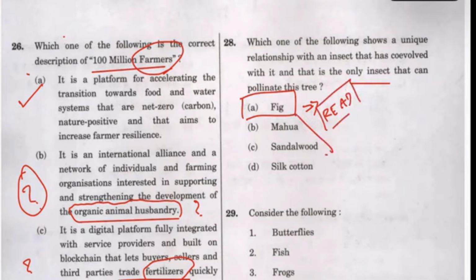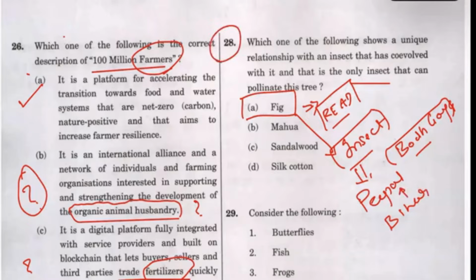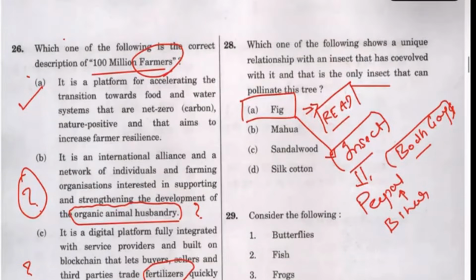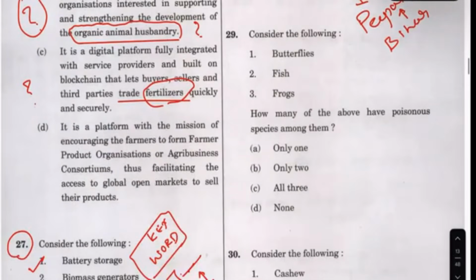Figs have this concept of having an insect for pollination, and they have a specific insect. But you should also know that it is a peepal tree. You should also know that this is the state tree of Bihar, Gaya, and that you should have read it. Okay, I am not going to take it, because this is eccentric information I got from a certain book. You also would get questions like this, but I'm not going to count this in the 30-60-10 equation.